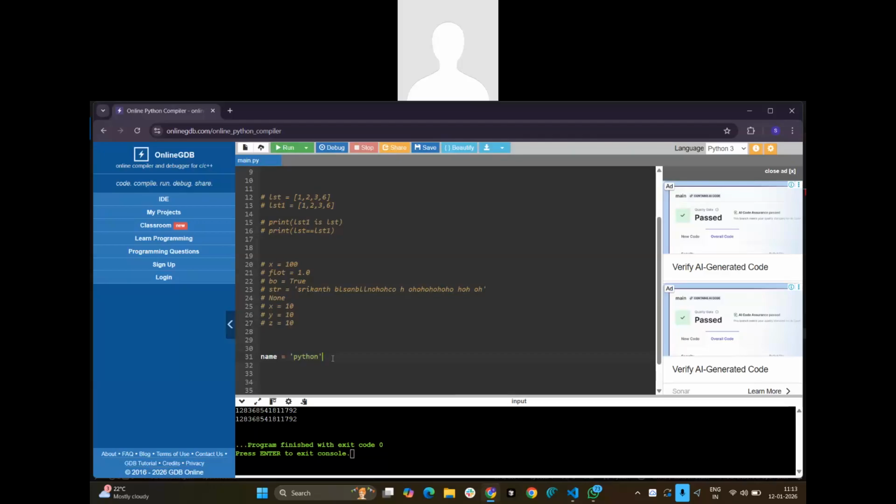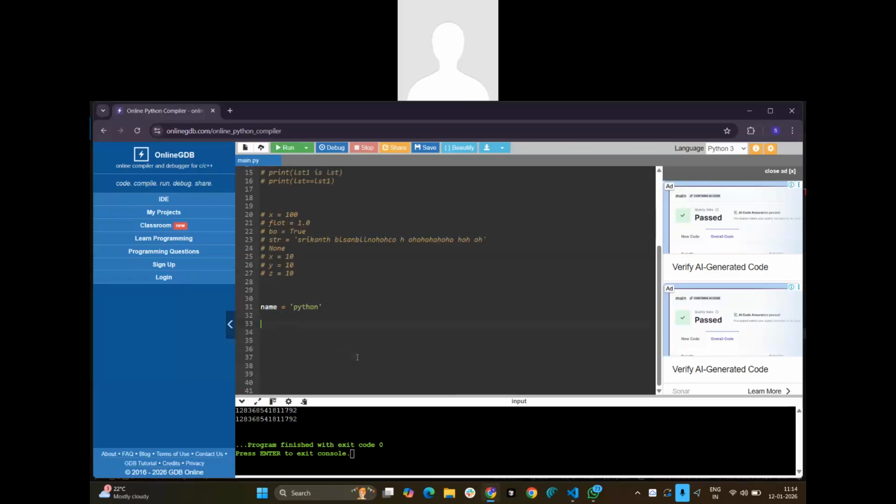Okay. So string is immutable. As I mentioned, string is immutable. Once it is created, we are not going to change the value. It is like something we are writing on a rock. We are not going to change it. We have to destroy it. That's it. So string is nothing but a collection in order.